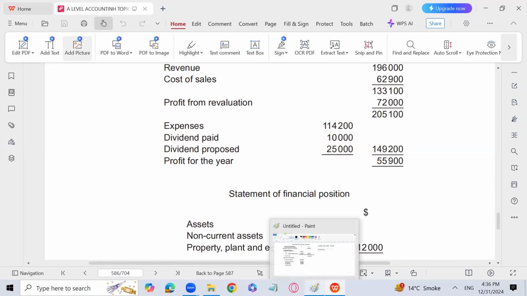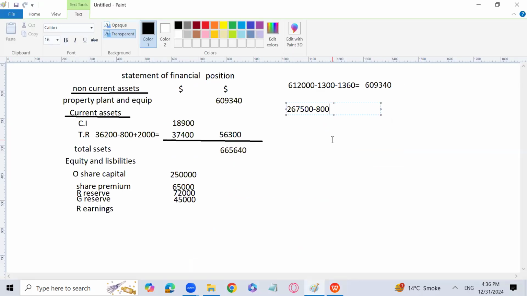So it needs to be added back because proposed dividend will not be recorded as it is a non-adjusting item. So plus 25,000. Then I have to subtract the transfer to general reserve. So I will subtract 45,000 as transfer to general reserve. And then for the retained earning column, we have to subtract the 72,000, which is basically the revaluation reserve, which we have to write accordingly. And then we have to subtract the 2660, that is going to be the impairment loss.